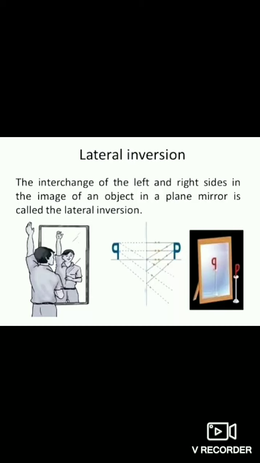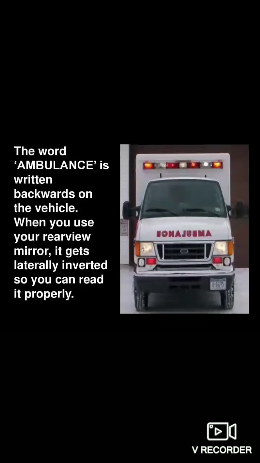Due to this lateral inversion of the image formed in a plane mirror, it becomes difficult to read the text reflected by it. Letters like B, D, C get reversed, making opposite images, whereas letters like O and A are not inverted, because from all sides, whether direct or opposite, everything will look the same.